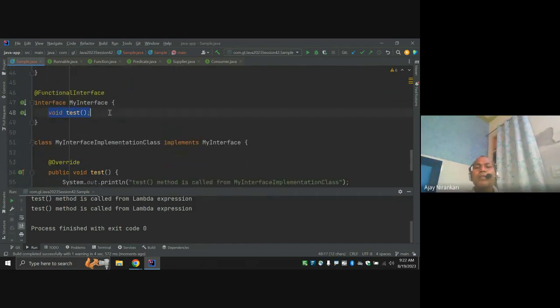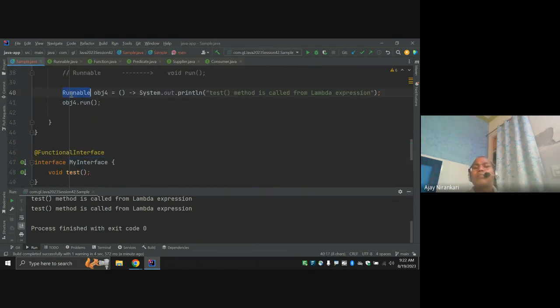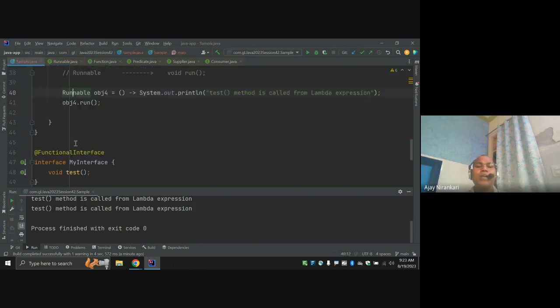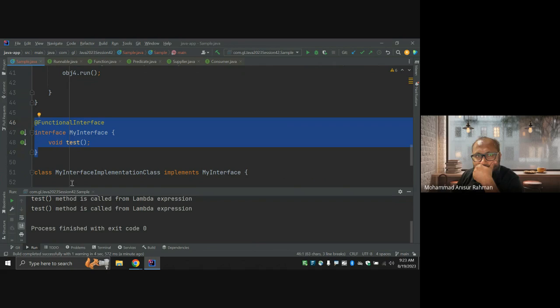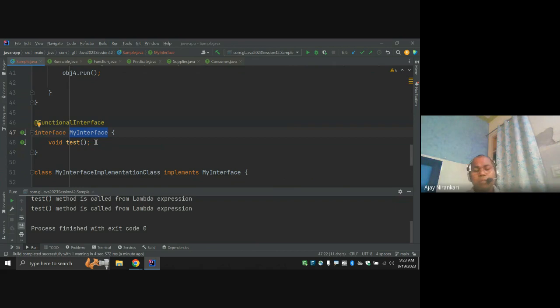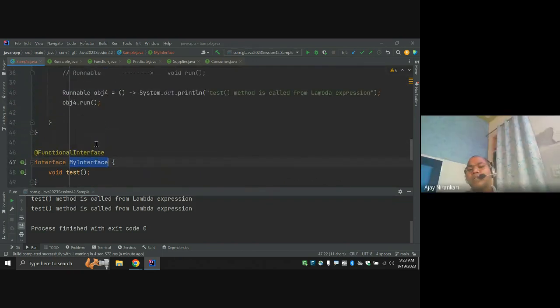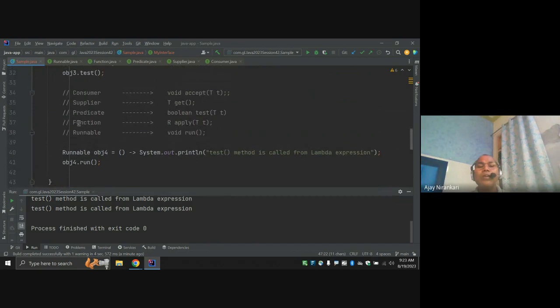Here I wrote a test method, but for this interface I can reuse the existing Runnable. Runnable is a simple interface that also has one single abstract method. Look, this syntax and what I wrote are the same. So you are unnecessarily writing a functional interface, but the compiler does not say you cannot. For learning purposes you surely can. But Java designers suggest that, if possible, you use the Java-provided existing functional interfaces.